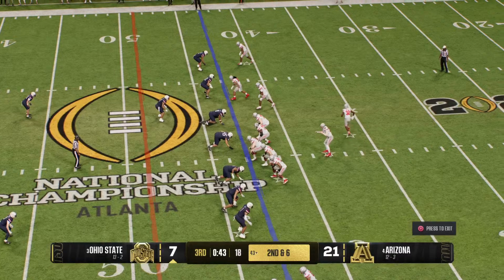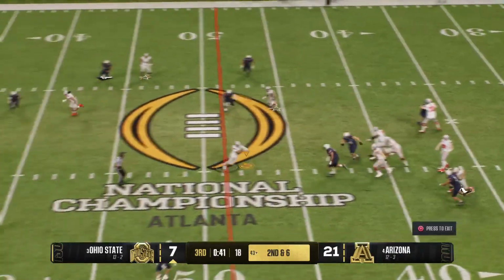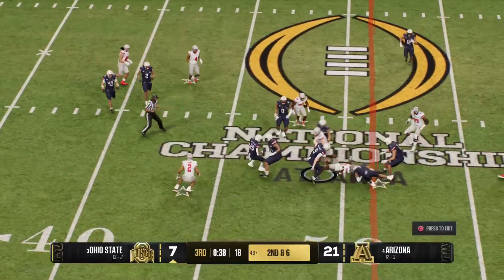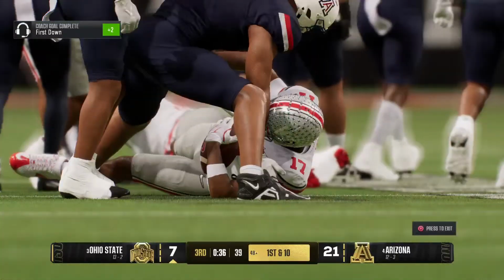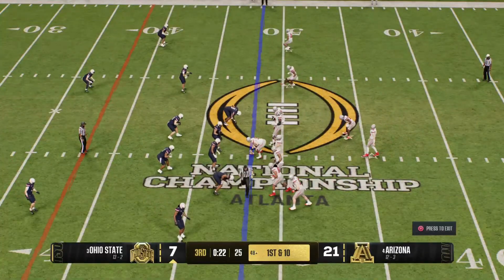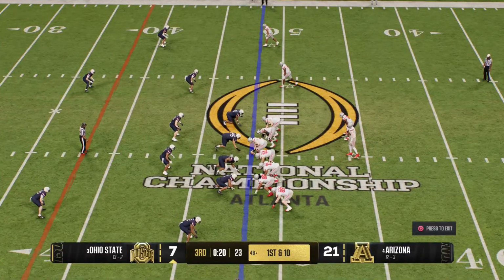Back goes in motion now. Let's see how the defense adjusts. That's reeled in. It's Tate. And they tackle him, but not before he picks up the first. Tackle made, but a strong arm throw by the senior quarterback.